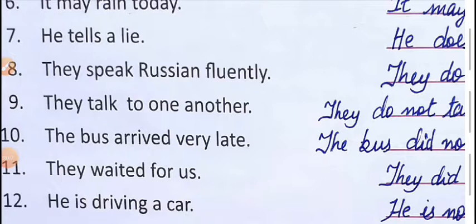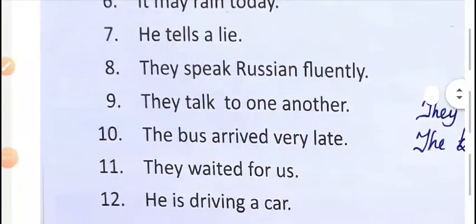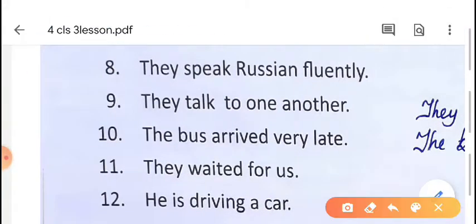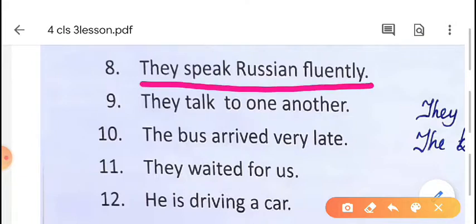Now, eighth question, they speak Russian fluently. Here, what is the helping verb? Is there a helping verb? There is no helping verb. So we have to check the main verb. What is the main verb? 'Speak' is the main verb. Is it present tense or past tense?